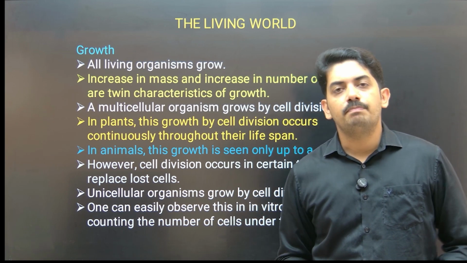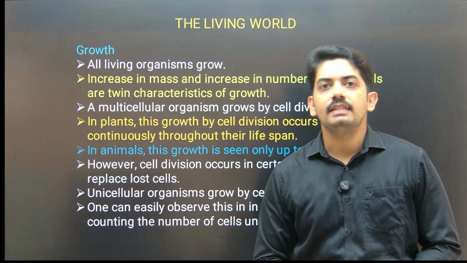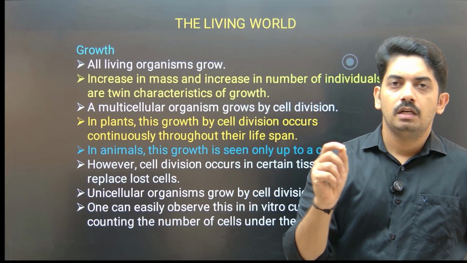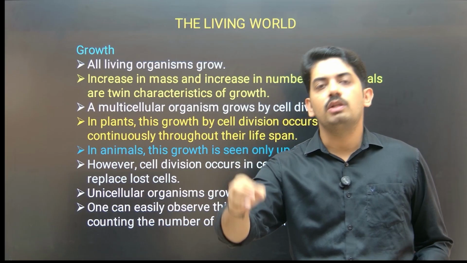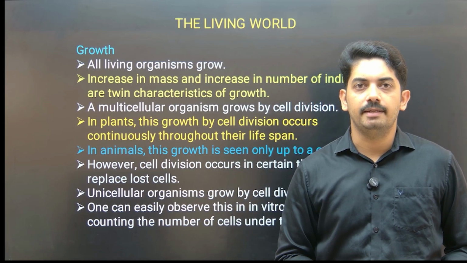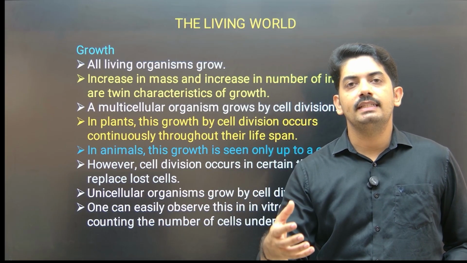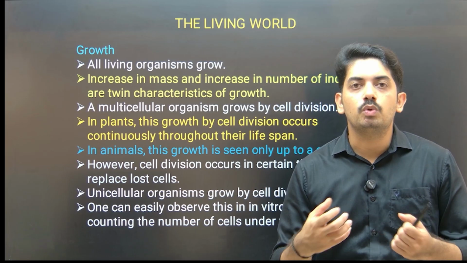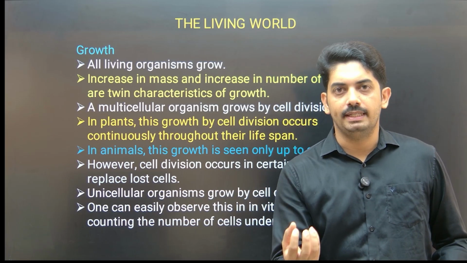Let us take one example to understand this. There is one bacteria. Now this bacteria is inoculated into a nutrient medium. The bacteria, by utilizing the nutrient medium, started to grow and form a colony.